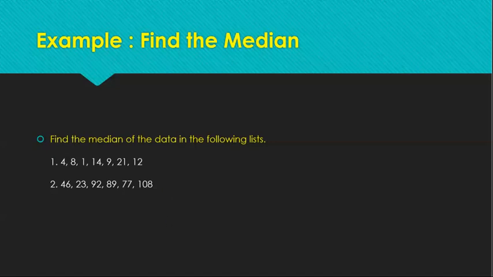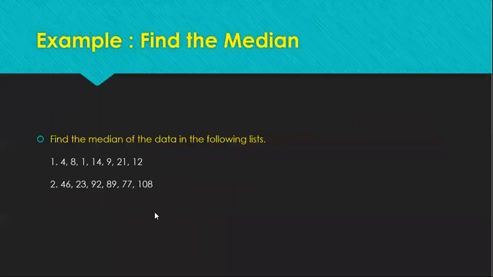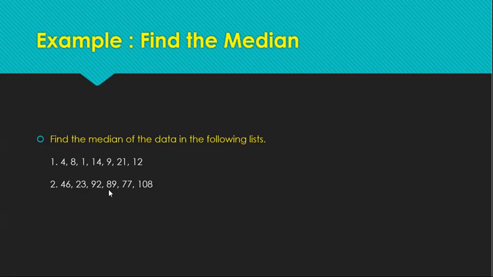So another rule will be we have to get the mean of the two middle numbers. Our two middle numbers are located in the third and the fourth place, and that is 77 on the third place, and then on the fourth place is 89. So in getting the mean of those two numbers, we have to add them. 77 plus 89 is what, class? 166.